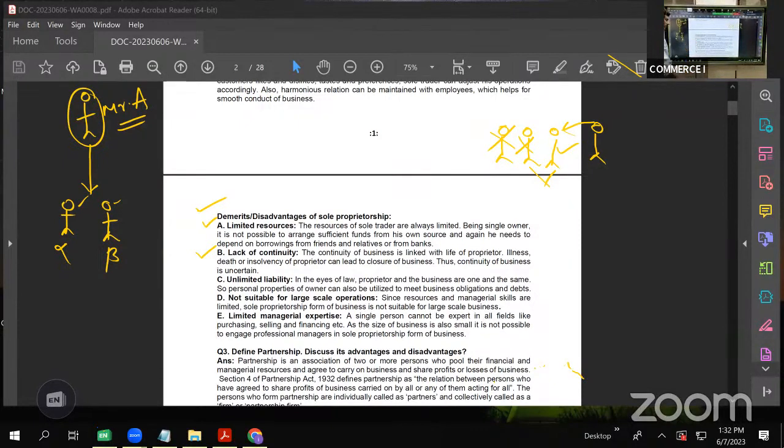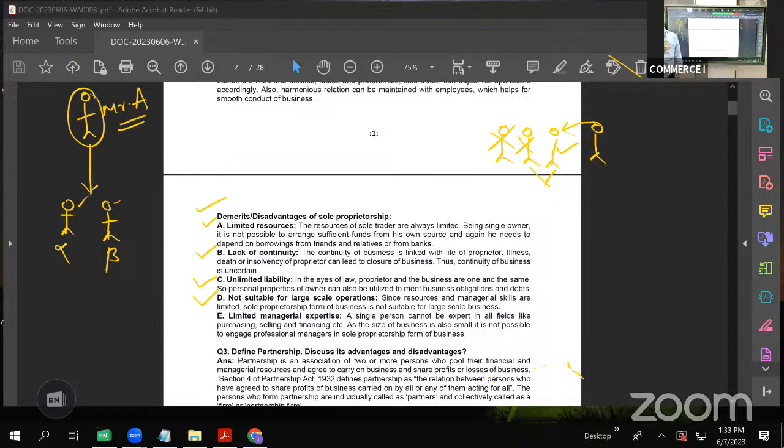Then unlimited liability. This I told you while telling the features, no? The liability of a proprietorship firm is unlimited, because in the event of loss, the proprietor has to dispose of his personal property and pay the debts. So the liability or the risk is not only limited to his business, but it is coming to his personal properties also. So we say that the liability of sole proprietorship is unlimited.